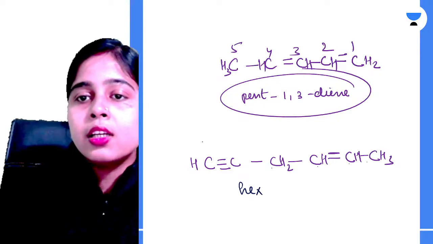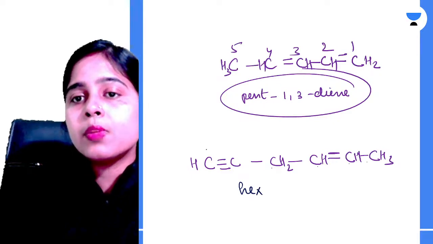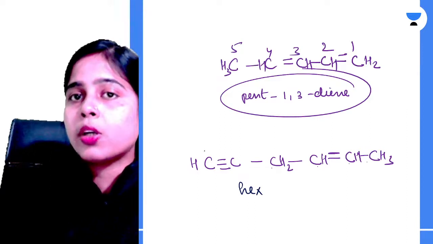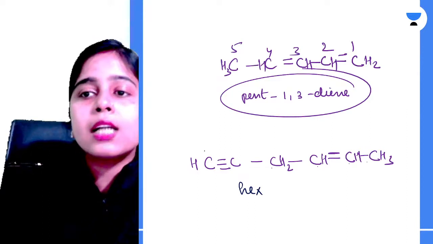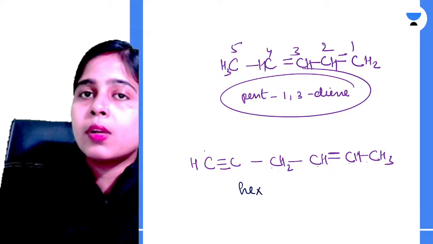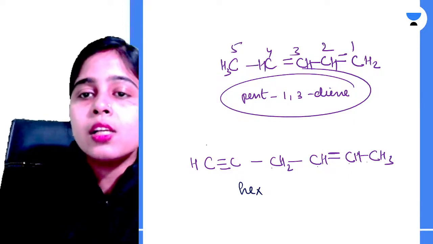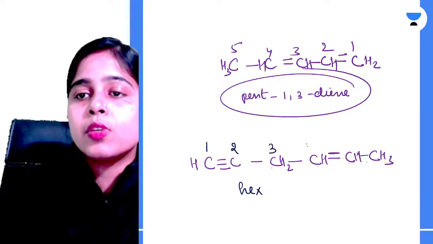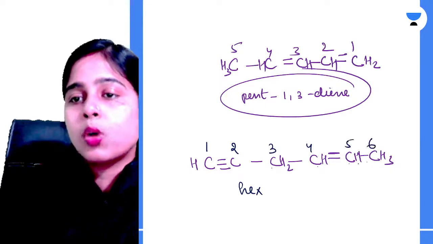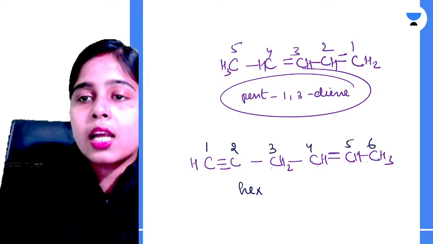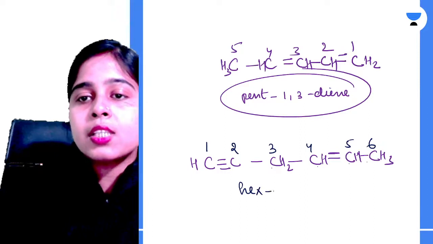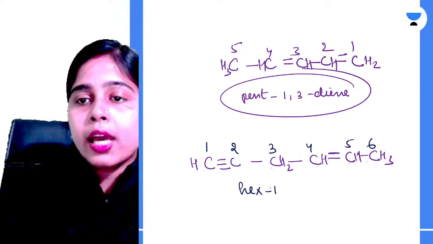Let's start numbering it. If you number it from the left hand side, you get the triple bond at the first position. And if you start numbering it from the right hand side, you get the double bond at the second position. So we will number it from the left hand side because we want to give the lowest position to our bonds. So it will be first and fourth. So the correct name is hex-4-en-1-yne.